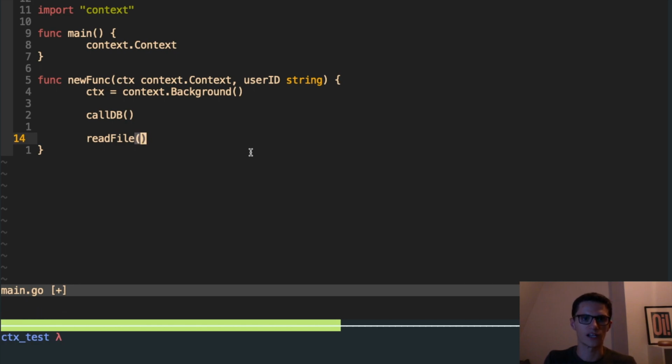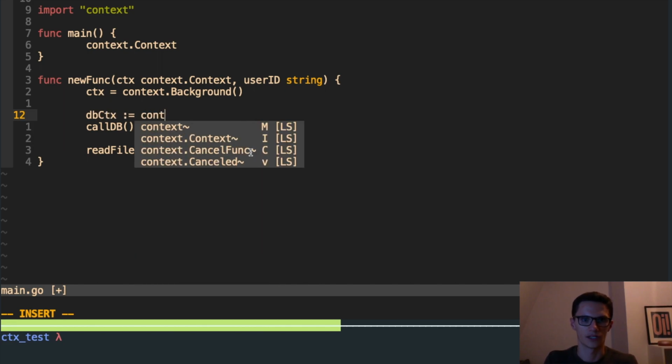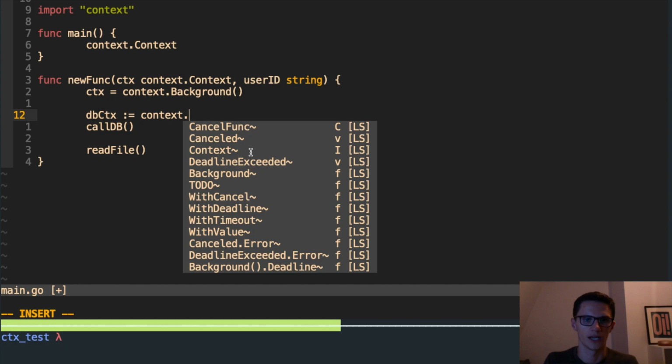Now, for reasons that I'll explain later, what you might want to do is pass a child context into each of these. So rather than passing this context, you might want to create a context, where this is the parent, and create two children.